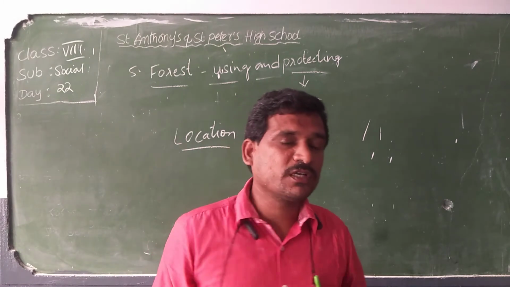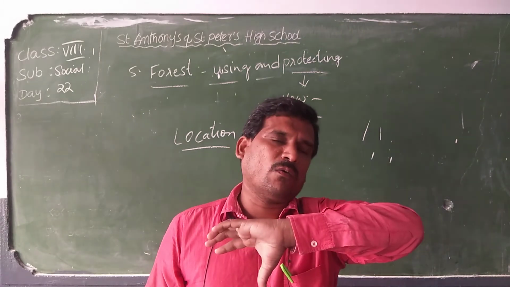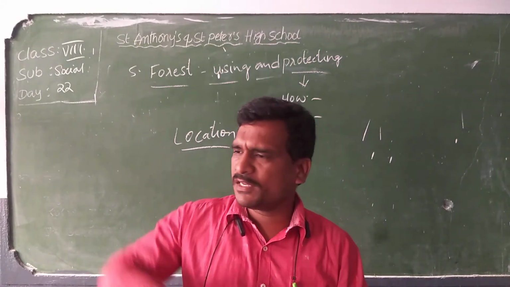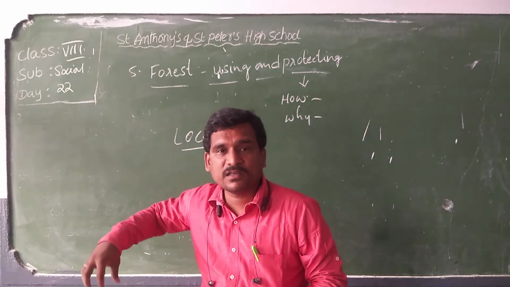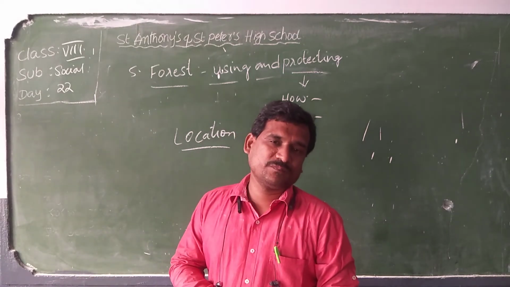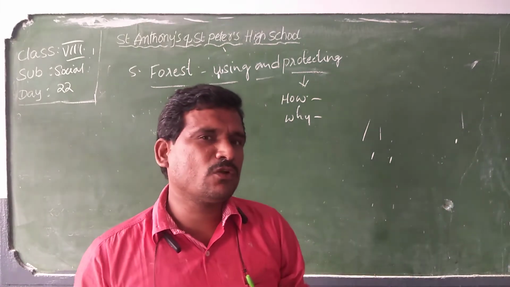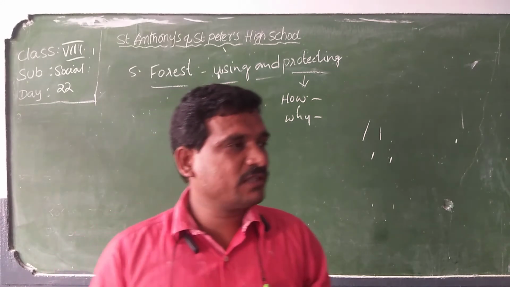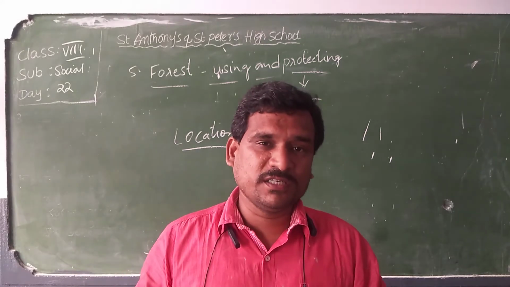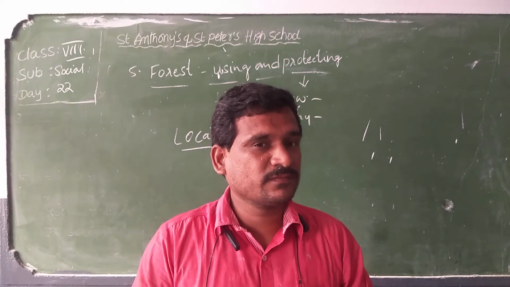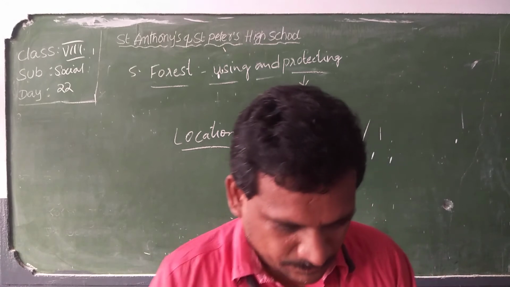When we talk about the location of the forest, there is no prescribed particular region. We can say once upon a time everywhere there was a forest, and very few regions where people established villages or settled life was started. Earlier to that, most of the region on the earth was covered by the forest. As settled human life started, they started cutting down the trees and establishing shelters, which slowly started decreasing the forest area.